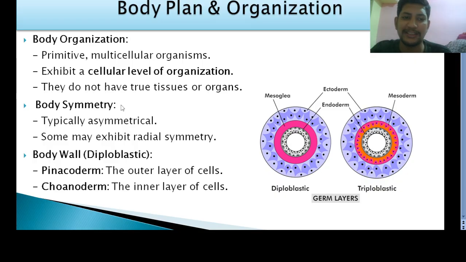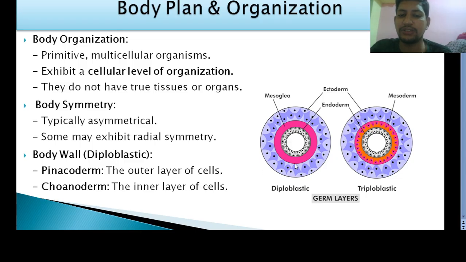Next, coming to the body symmetry, these are asymmetrical animals. So what is the meaning of asymmetry? The body cannot be divided into two equal parts in any plane passing through the center. So center ಇಂದ ಕಟ್ ಮಾಡಿದಾಗ ಯಾವುದೇ ಪ್ಲೇನ್ ಅಲ್ಲಿ ಕಟ್ ಮಾಡಿದ್ರೆ ಈಕ್ವಲ್ ಹಾಲ್ಸ್ ಬರೋದಿಲ್ಲ, ಈಕ್ವಲ್ ಪಾರ್ಟ್ಸ್ ಬರೋದಿಲ್ಲ. That's why it is called asymmetry. And some animals also exhibit radial symmetry, where the body is divided into two equal halves in any plane passing through the center. And the very important point is that the poriferans or sponges are diploblastic animals.